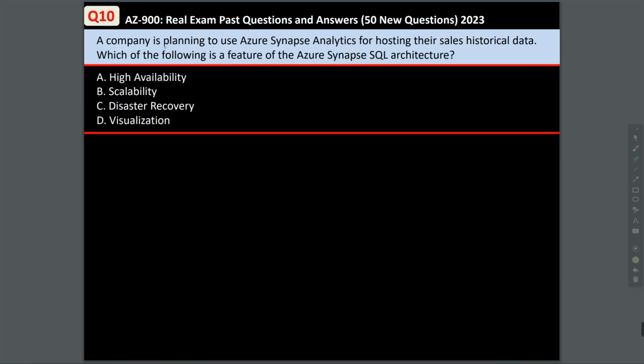Question 10. A company is planning to use Azure Synapse Analytics for hosting their sales historical data. Which of the following is a feature of the Azure Synapse SQL architecture? High availability, scalability, disaster recovery, and virtualization.